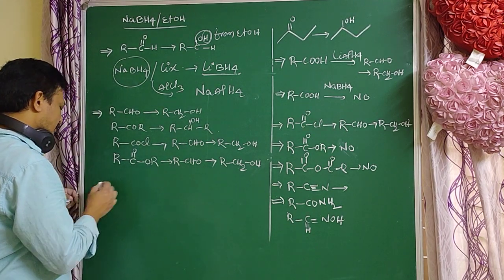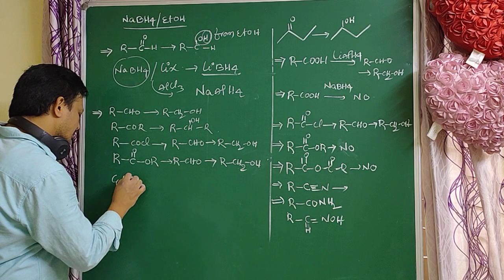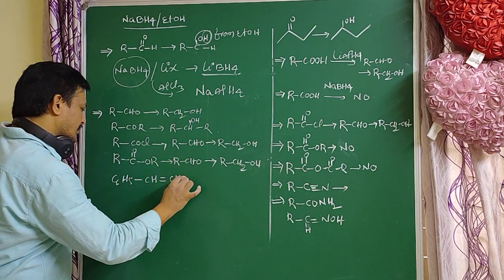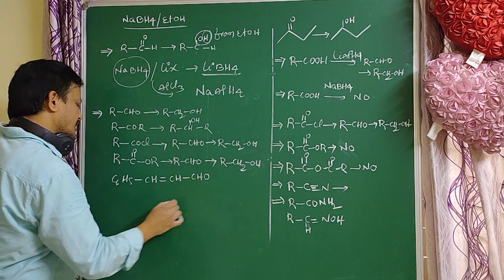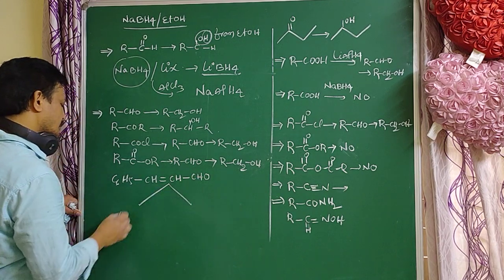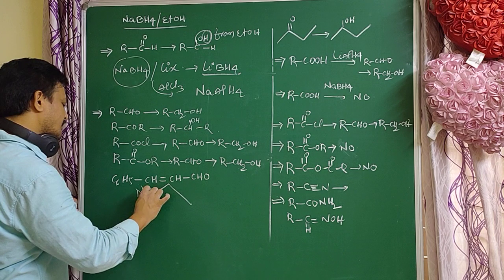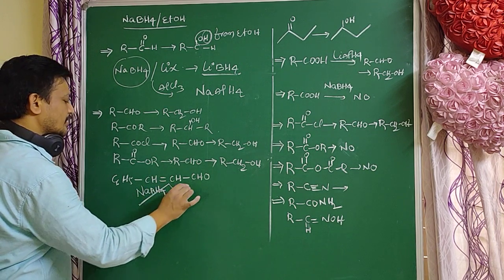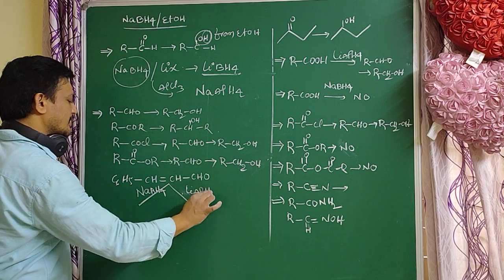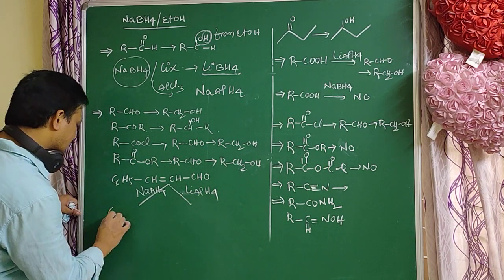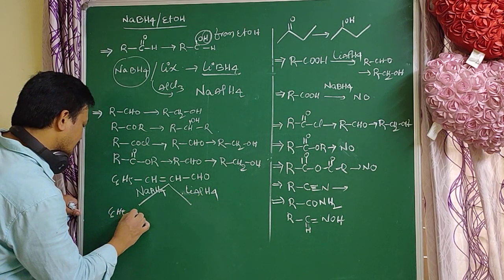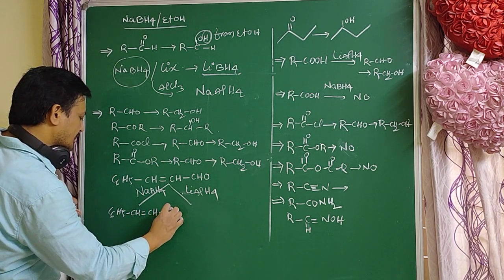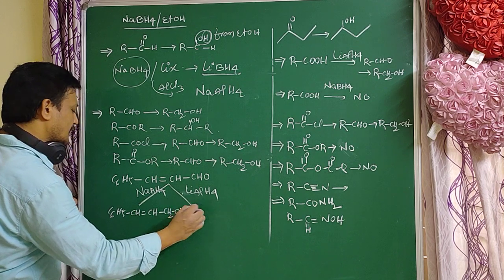So here lithium aluminum hydride affects the double bond very near to the aromatic ring, but NaBH4 does not. So in presence of NaBH4, what is the reaction product? In presence of lithium aluminum hydride, what is the product? Here C6H5, there is no reduction of the double bond. So aldehydes are converted to primary alcohols.